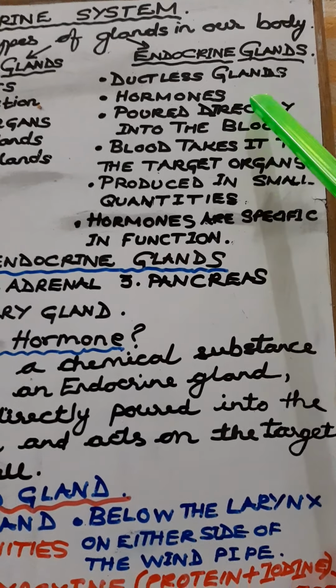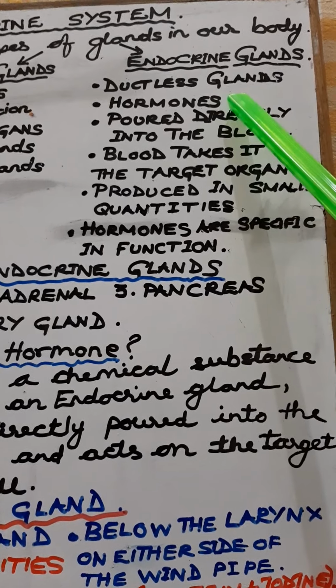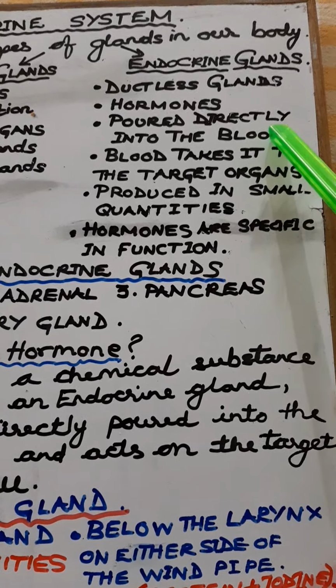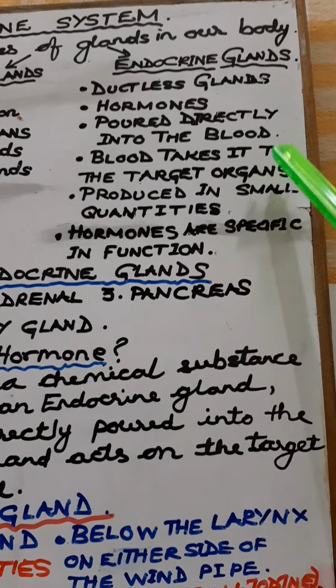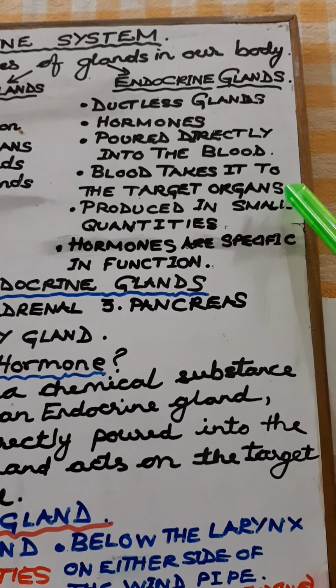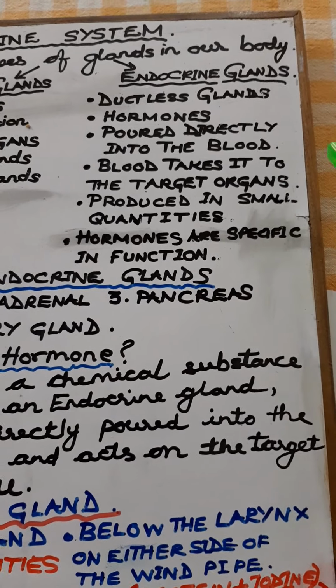What they secrete is called hormones. These hormones are poured directly into the blood because they do not have ducts. And the blood takes it to the target organs where they will have to produce their effect.